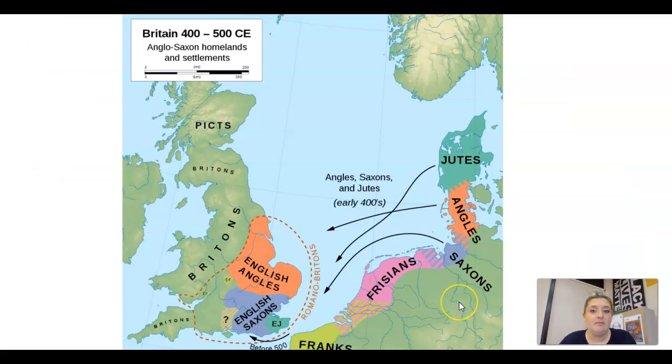This is just a map of the Anglo-Saxons and how they settled. So you can see the Angles and the Saxons were here in Germany. And then during the early 400s, they migrated over here to what we would know as the United Kingdom. And so we have the English Angles here and the English Saxons here. If you remember from Monty Python clips, he said, "I'm King Arthur, King of the Britons." That would be this region or these regions here. But this is how they migrated.